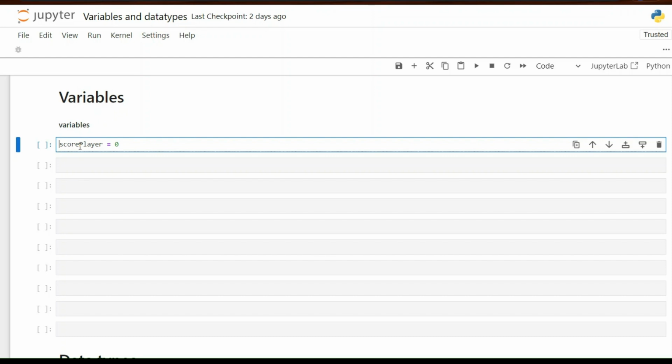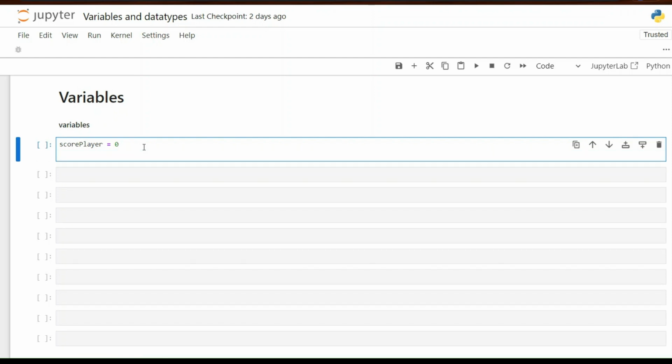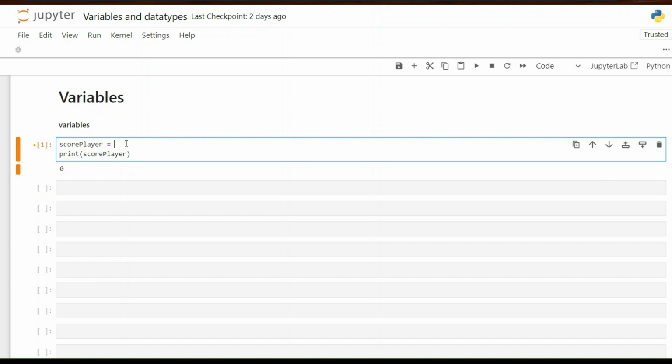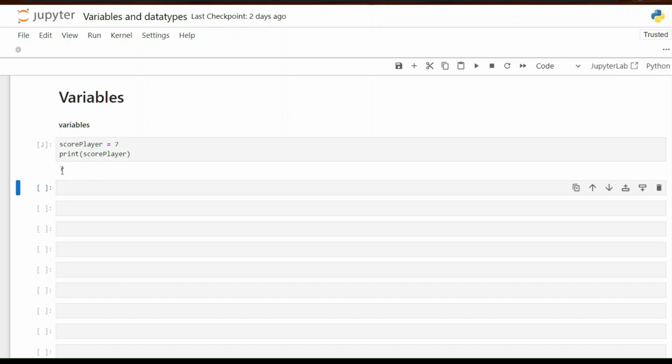Very simple topic. I'm just storing a value 0 in it. Now say for example, I press enter to go to the next line and say print score player. And when I press shift enter, it executes the cell, and you can see that it has printed 0 because I was storing 0 in it, right? Any number that you are storing in the variable, you're simply printing the variable's output here, and that's how you can see it.